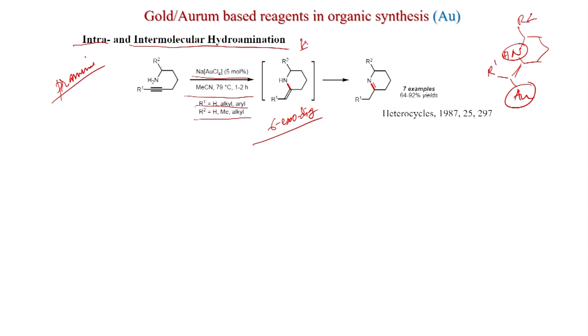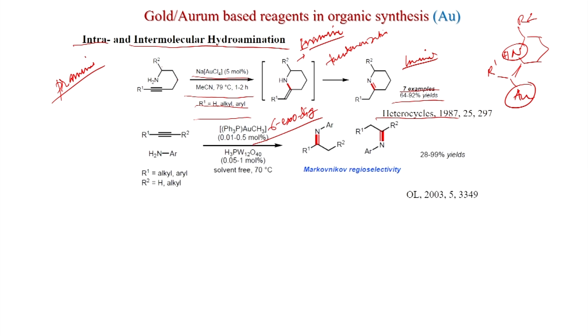So, this is the enamine, and after tautomerization, you get the imine. This reaction is quite general, with up to 7 examples and 64 to 92% yield. This was published in Heterocycles 1987. So, this is intramolecular, and now we will see intermolecular.